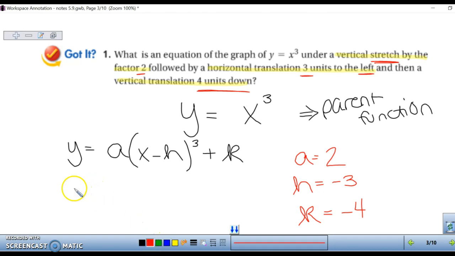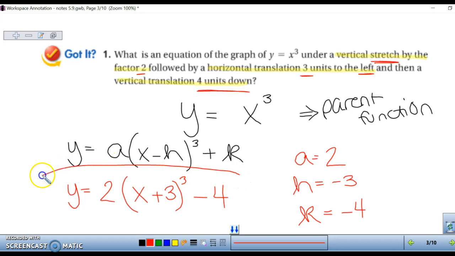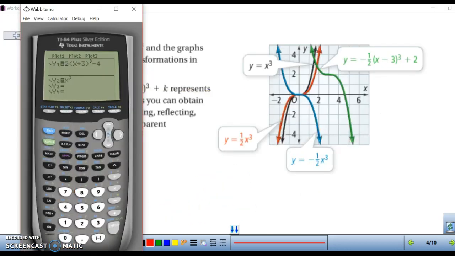So let's plug these values in. So we have y equals 2 times (x minus a negative 3), so that's going to be x plus 3. Don't forget your cube because that's the original function, and minus 4 on the outside. And that's your final answer. I'm going to show you what that looks like in a graph.